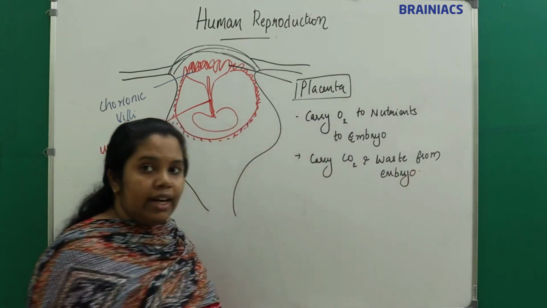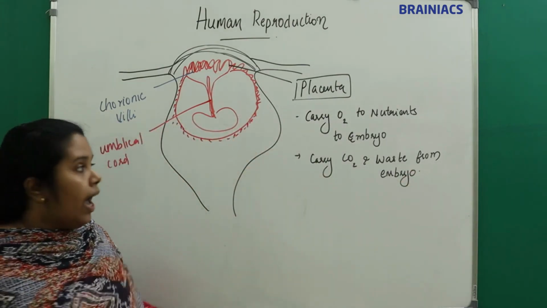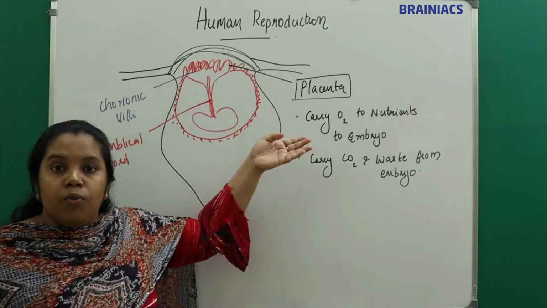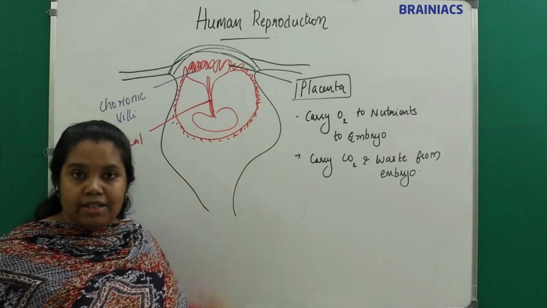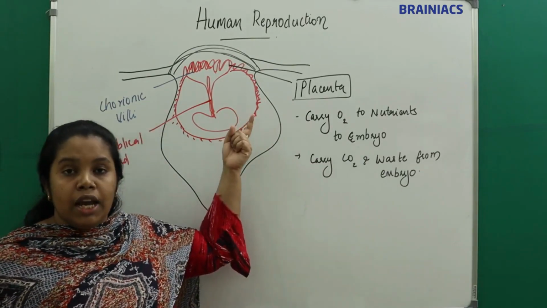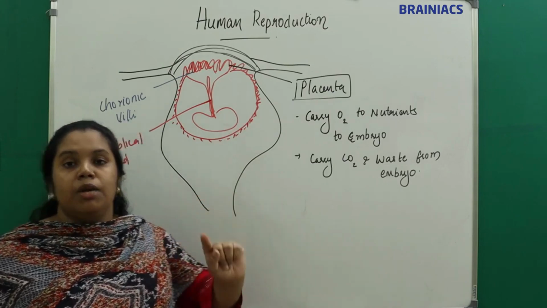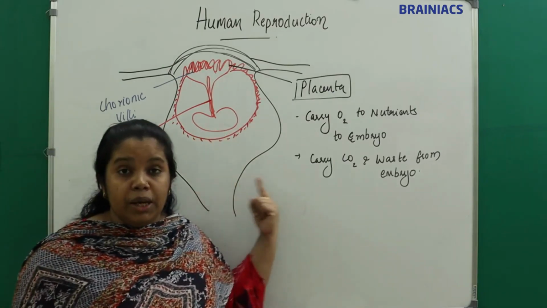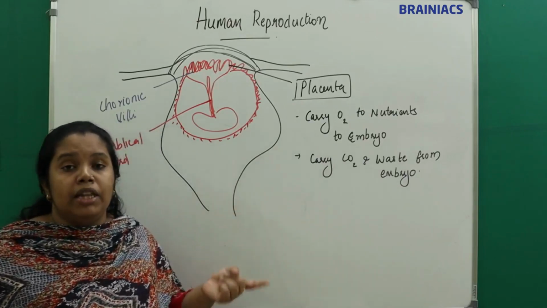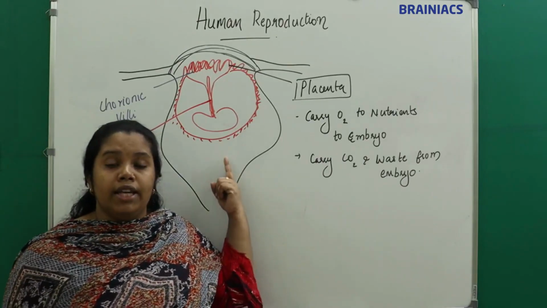Right? So it contains what? It contains blood only, right? And it will bring whatever drugs the mother takes to the embryo via the placenta. Whatever antibodies are present, not every antibody, okay, but some antibodies present in the mother will reach the embryo via the placenta, right?